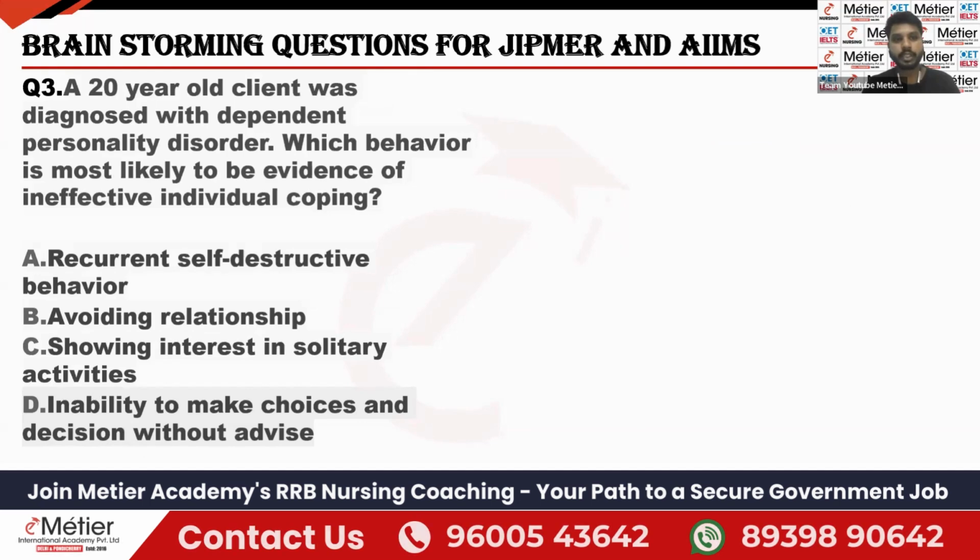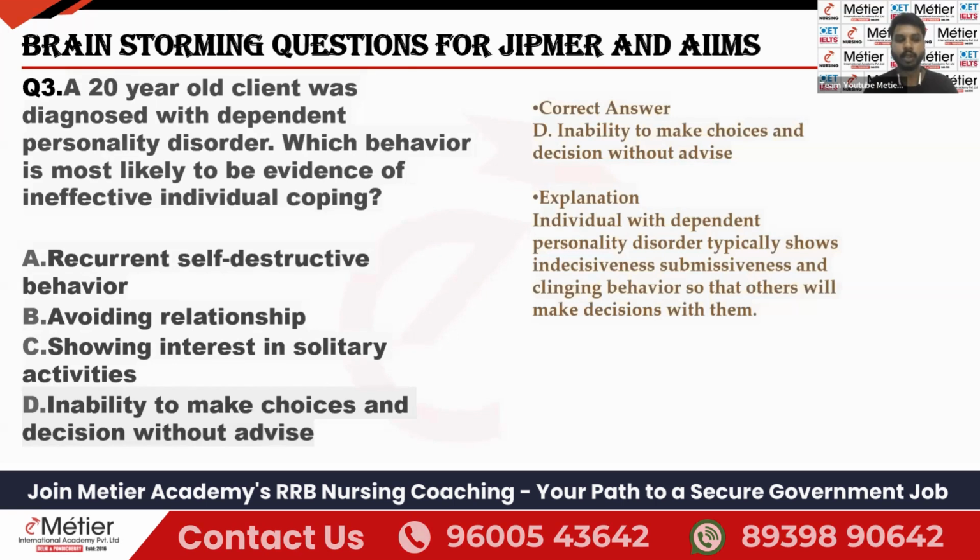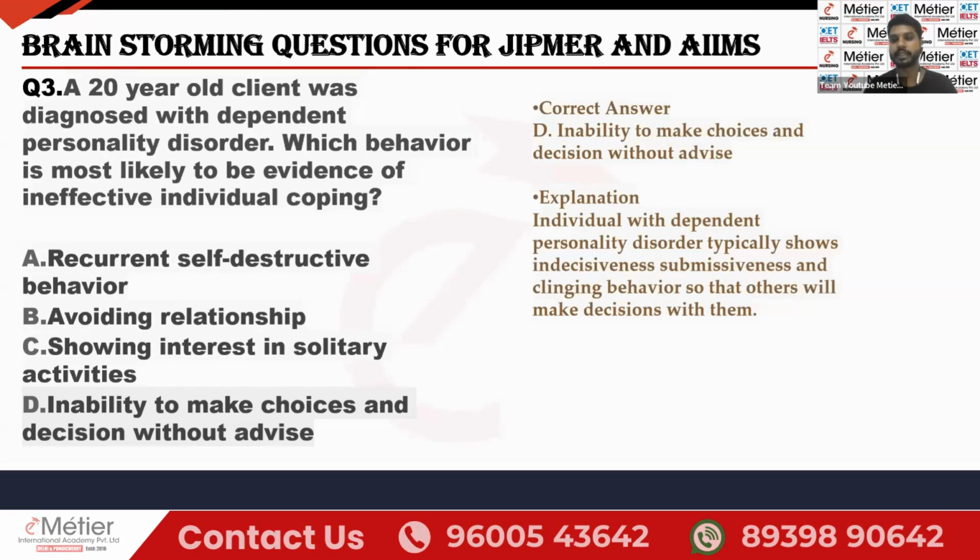Next question, a 20-year-old client was diagnosed with dependent personality disorder. Which behavior is most likely to be evidence of ineffective individual coping? So the name itself, we can rule out the correct option, dependent. Dependent personality always depend on others. So the correct option is inability to make a choice and decision without any advice. Okay, they're always depend on others, so they cannot take a decision themselves.